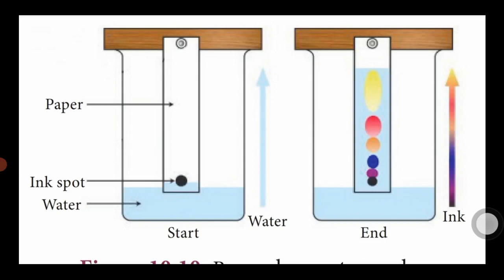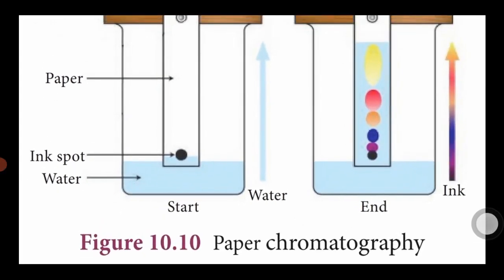First, blue color constituents dissolved, second one red color, third one orange, fourth one blue, last one purple color. This chromatogram contains 3 main colored dyes: yellow, red, orange. These color components move for different time durations because of different solubility. These components are present in a black ink.